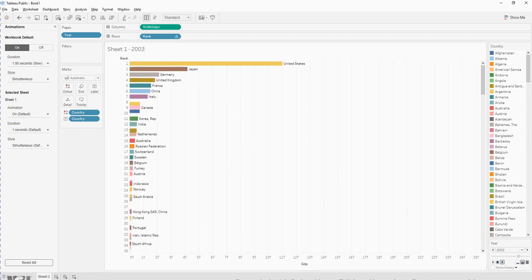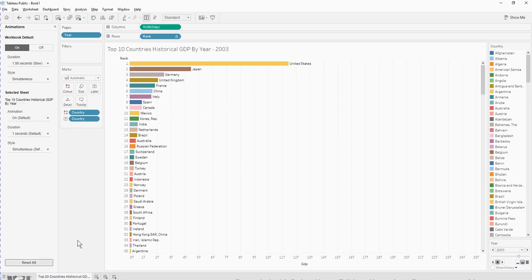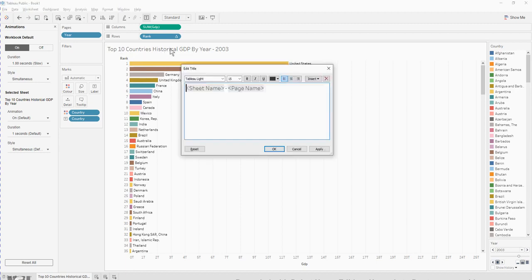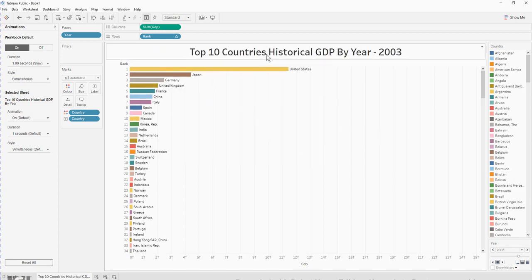Next, we do some simple customization. The first thing to customize is to change the sheet name over here. Double click on the sheet name and change it to top 10 countries, historical GDP by year. So the chart title will also be changed. Now we configure the chart title, double click and select everything. Choose font size 26, bold it and center alignment. Okay, now this is nice.